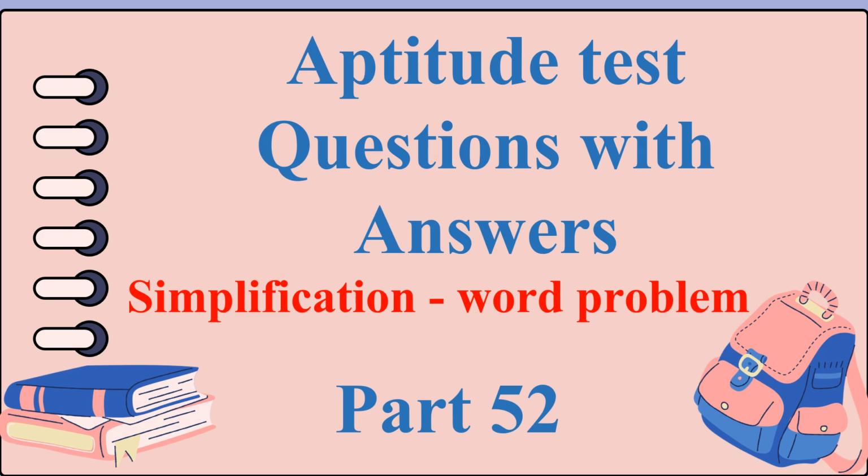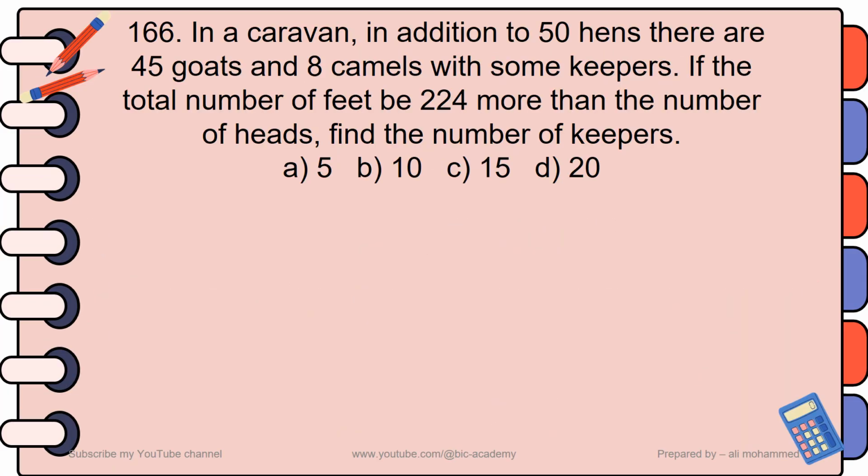Now let's go to the questions. Question number 166. It says, in a caravan, in addition to 50 hens, there are 45 goats and 8 camels with some keepers.